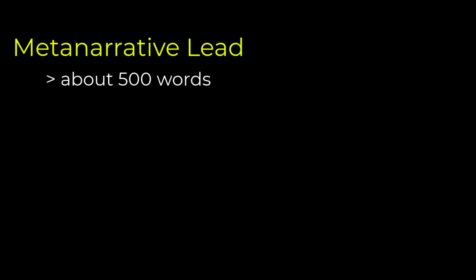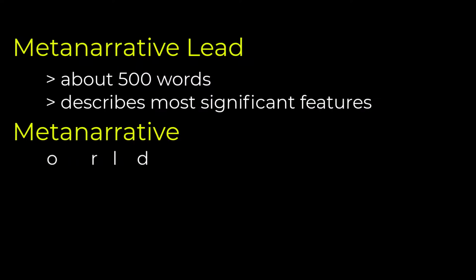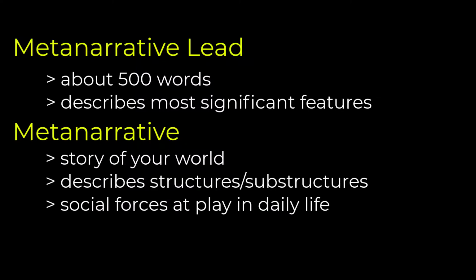In part 1 on metanarrative, we looked at writing the metanarrative lead and using Wikipedia as a model for writing a few hundred words that introduces your world by describing its most significant features. The metanarrative is a story about your world. Much of your metanarrative entails describing the structures and substructures of your world, explaining the social forces at play in the world, and what daily life is like in that society.